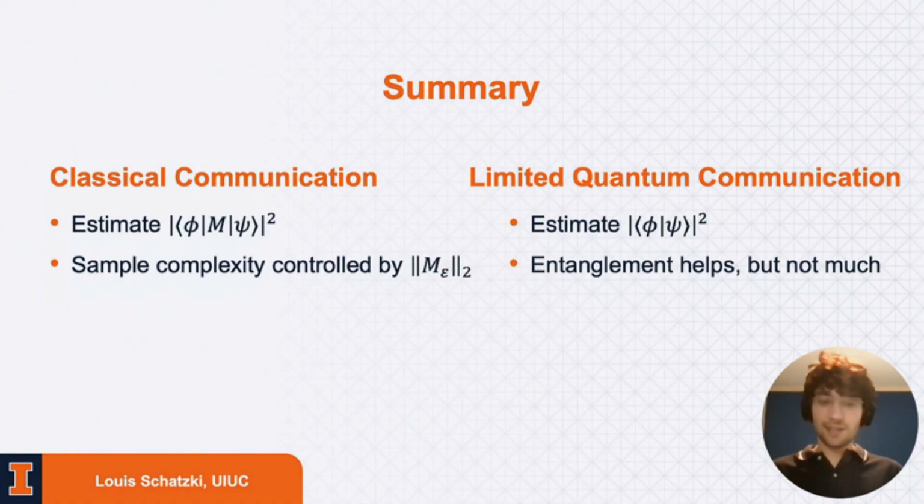And then we also looked at estimating the inner product with limited amounts of quantum communication. And you can sort of think of the takeaway from this section being the following. Entanglement can help when we prove smooth lower bounds with respect to the amounts of quantum communication / entanglement, but it can't help a ton. Really, you need a good bit of it to really achieve very small sample complexity.